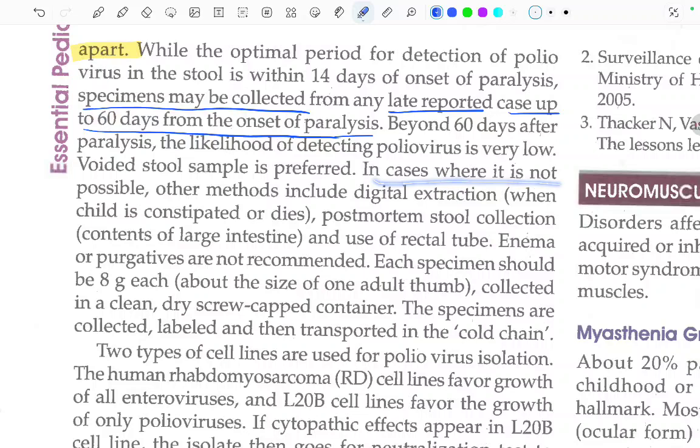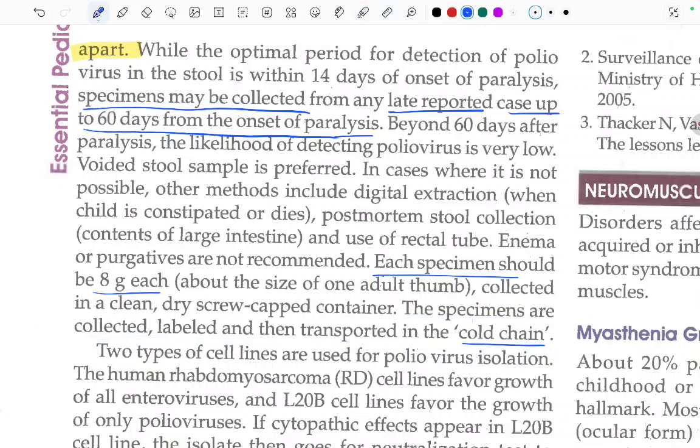In cases where it is not possible, other methods include digital extraction when the child is constipated, or postmortem stool examination if the child dies, stool collection from contents of the large intestine, and the use of a rectal tube. Enema or purgatives are not recommended. Each specimen should be 8 gram, about the size of an adult thumb, collected in a clean dry screw cap container. The specimens are collected, labeled, and then transported in the cold chain.